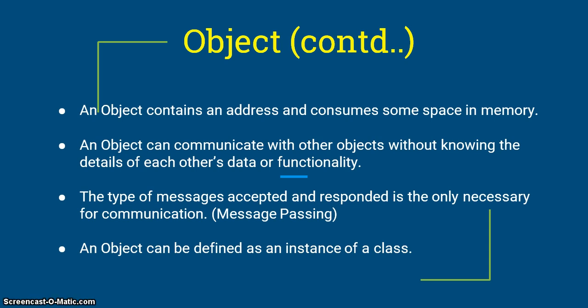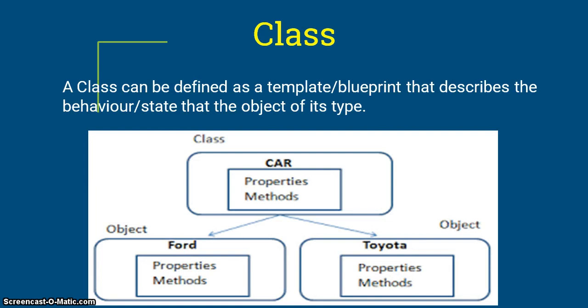Then what is a class? A class can be defined as a template or blueprint that describes the behavior or state that the object of its type supports. For example, car is considered to be a class. Car has certain properties and methods. We know properties are considered to be its state or attributes or fields. Methods are its functionalities.